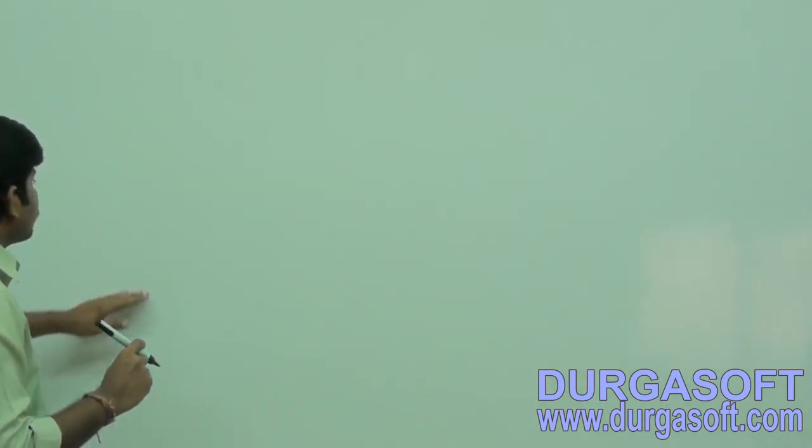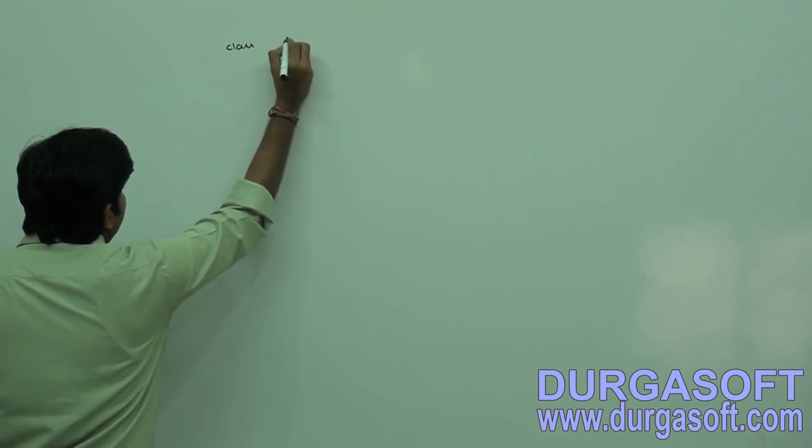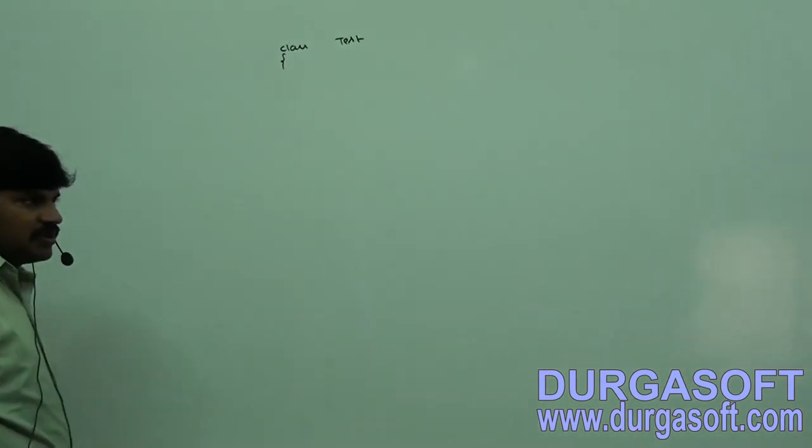So a name in a Java program is by default considered as what? Identifier, right? Are you able to understand? Okay, best example here. Let me take a simple example for you people. I am taking class Test. Now listen well, because it's the first example.